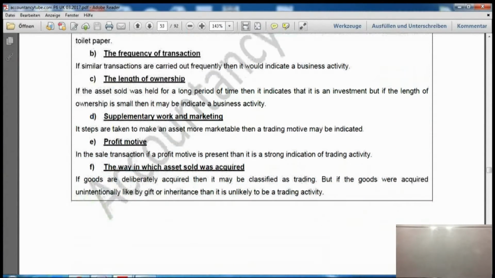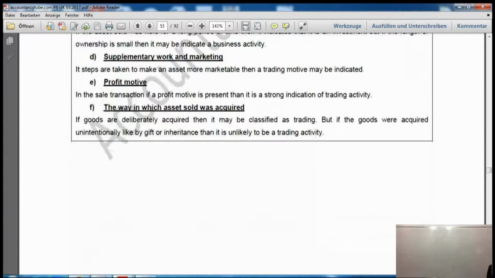And after that it says the way in which the asset sold was acquired. Now how did I acquire the asset? If this iPad was inherited by me from my granddad, then obviously I will have to pay capital gains tax on that. And if I bought this one, then I might have to pay income tax, but it is not necessary. But how you buy the asset could determine whether you have to pay capital gains tax on this, or whether you have to pay income tax on this one.